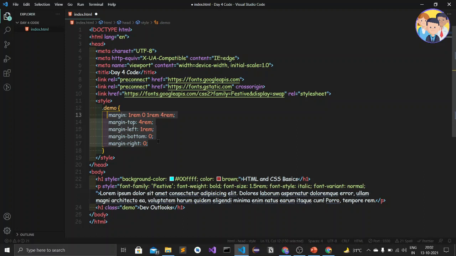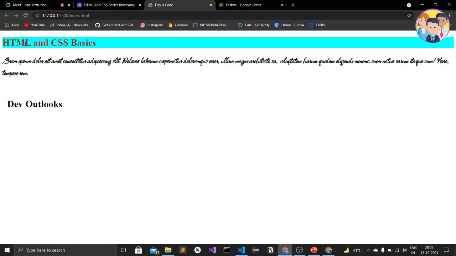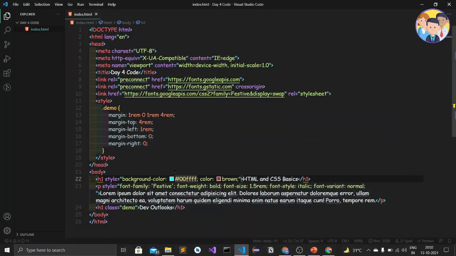So let's see what padding is. When I have given the background color to this h1 element, let's add padding to this. Let's add a class to this h1 element, and I'll write demo padding. Class names can be similar but IDs should be different. So let's do this as an ID. Let's try ID also. So I've given this an ID of demo padding.